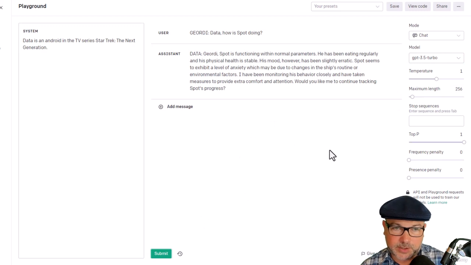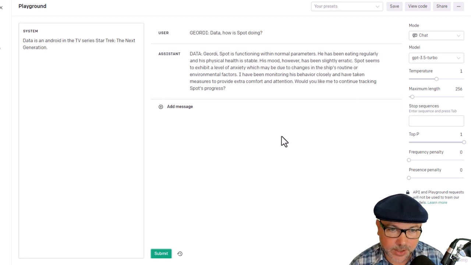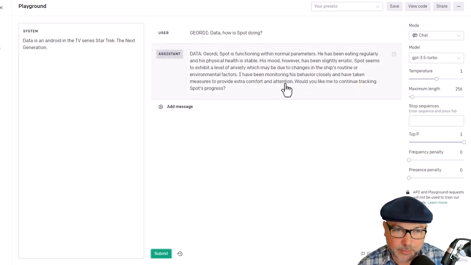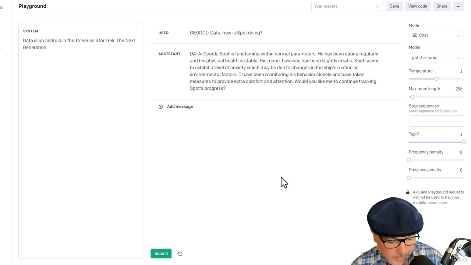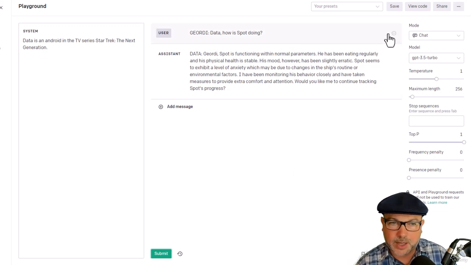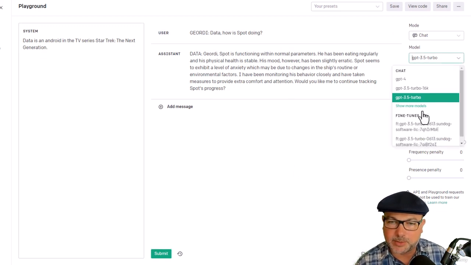So in this case, using the default model, we're getting, again, kind of a too wordy answer from Data here. Data is functioning normal. It is in the style of what Data would say, but a line of dialogue in Star Trek generally would not go for this long. And it's a little bit too much information. So again, we're doing a little bit better with our fine-tuned version, but the original one wasn't too bad. And again, OpenAI does make a point of saying, these new models are pretty good at pretty much everything, so make sure you really need to fine tune it before you go through all that expense and trouble. However, I do think mine is better. Let's switch back to my fine tune model.